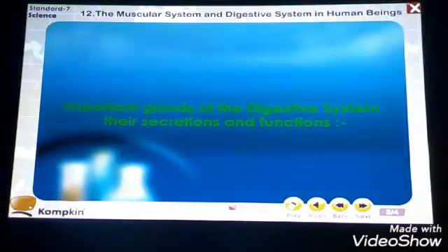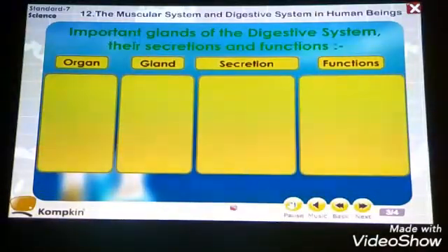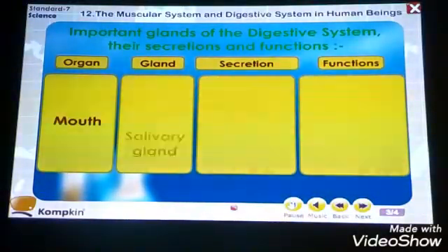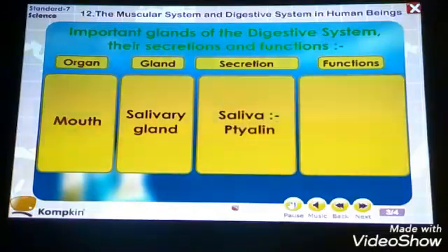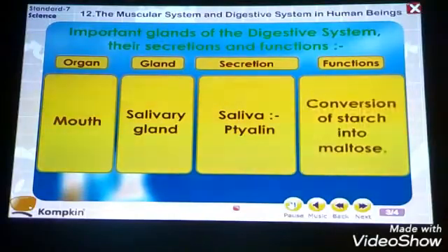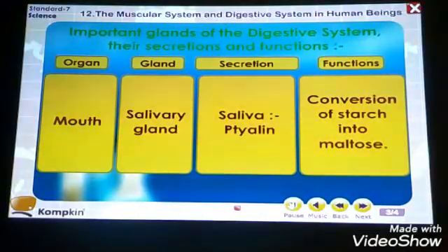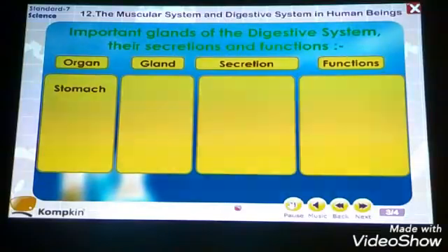So let us know about the digestive glands. Now here, mouth, salivary gland. In the mouth, what is present? Salivary gland is present, and what do they secrete? Saliva and salivary amylase. And what are they doing? They are doing the conversion of starch into maltose.